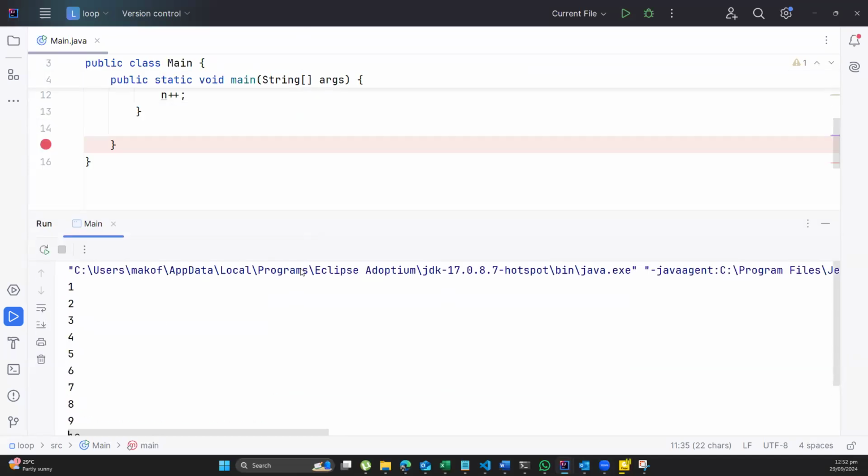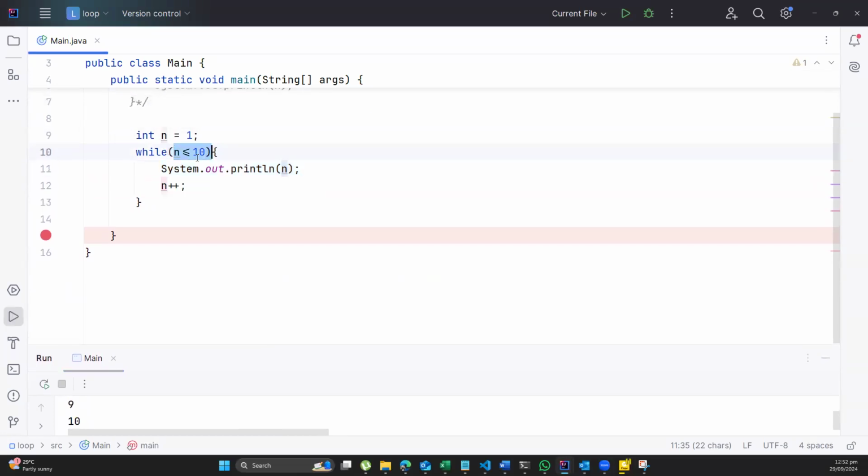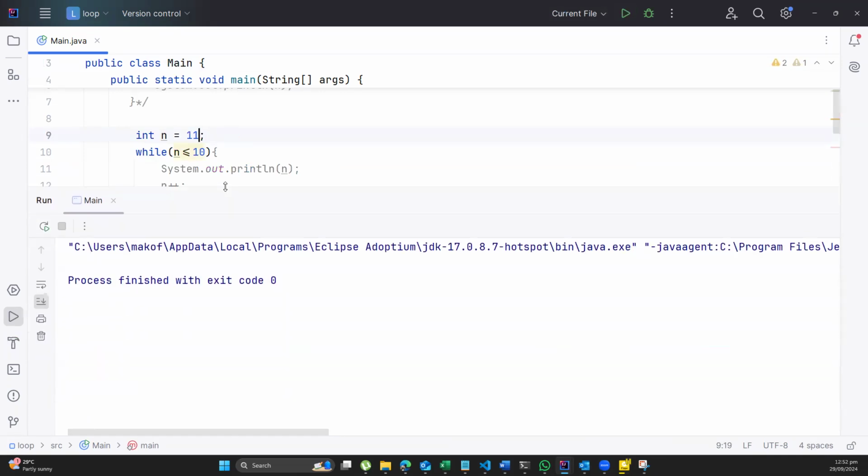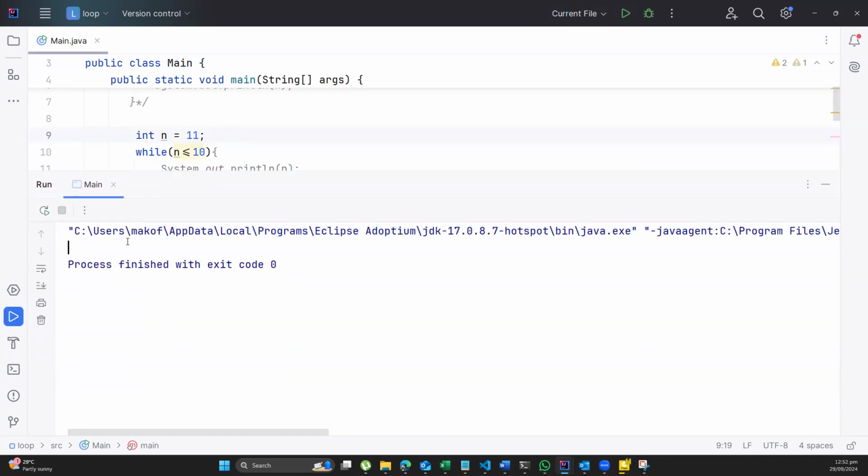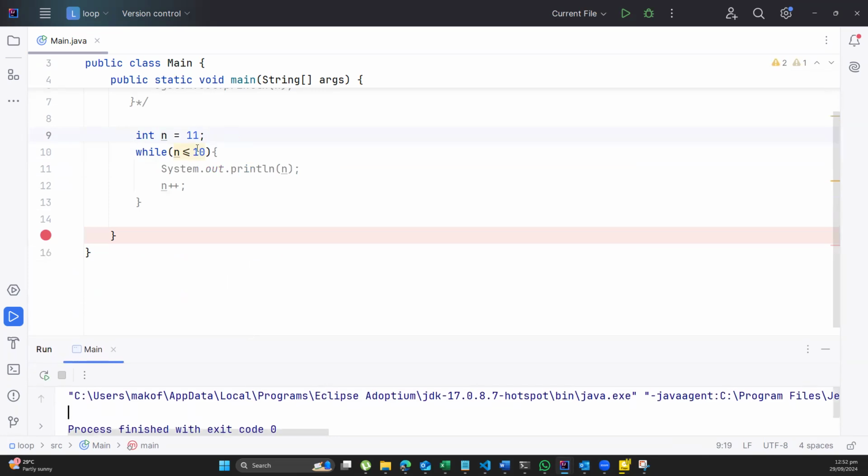Also note that with the while statement, it will check the condition before it even starts. So before it even does anything, it will check, is n less than this? Then it will start doing this. So for example, if I made here 11, and I run this program, I will realize that nothing is being displayed for me because the computer will check and first of all note that 11 is not less than or equal to 10. Hence, there is no need for you to continue what? Running. You would only run when n has a value that is less than 10.